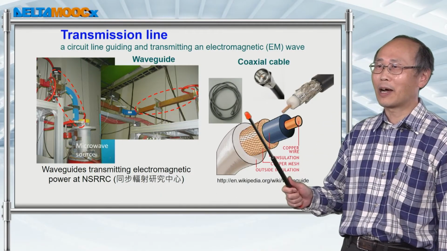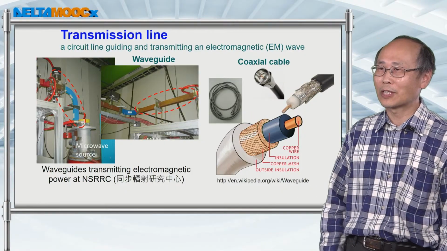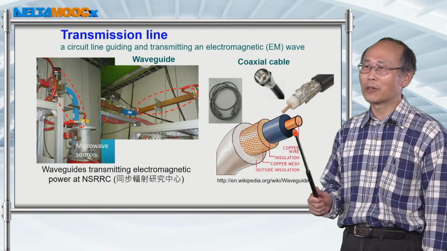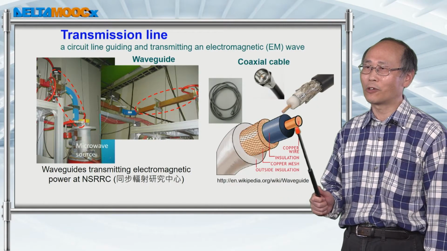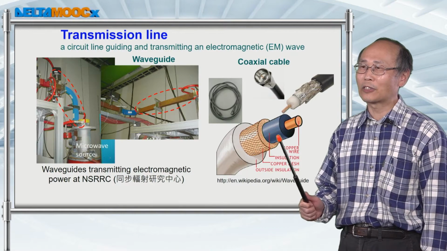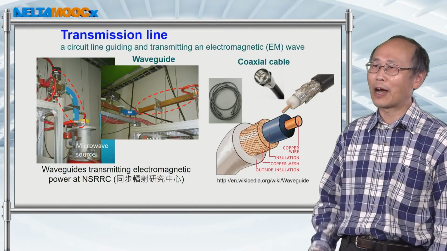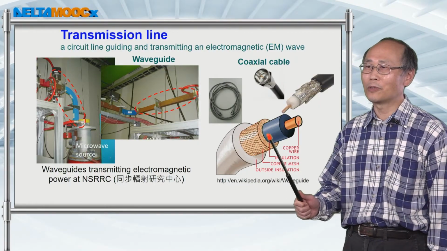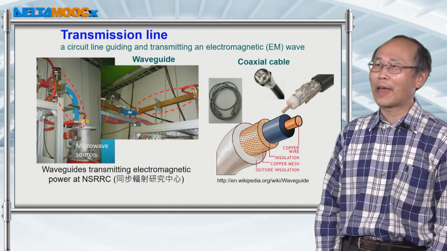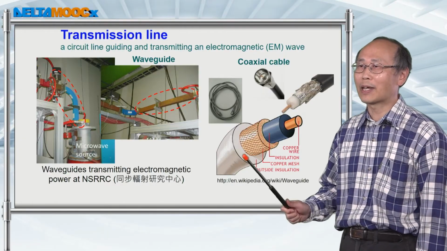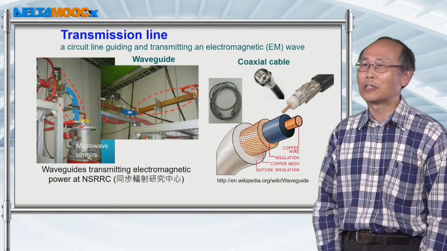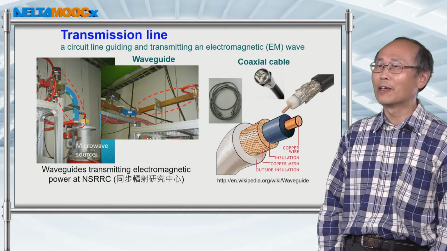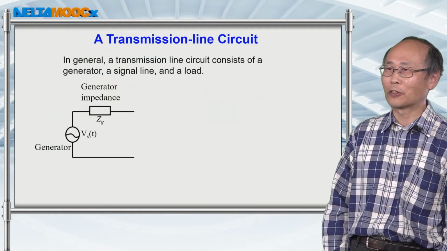And sometimes it's not so difficult to see some coaxial cable in your house or in your lab. A coaxial cable consists of a core, conducting core, and then an insulator. Outside the insulator, there's another conducting layer. Between these 2 conducting materials, an electromagnetic wave can propagate inside. So this coaxial cable is also a quite popular waveguide or transmission line for transmitting electric signal.